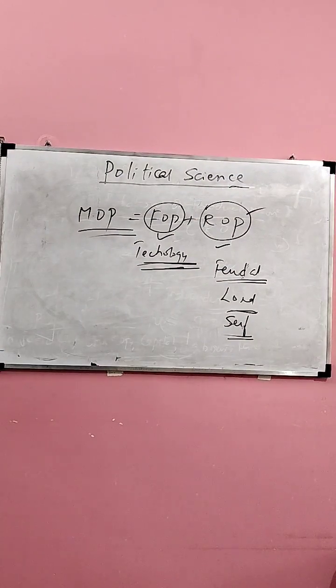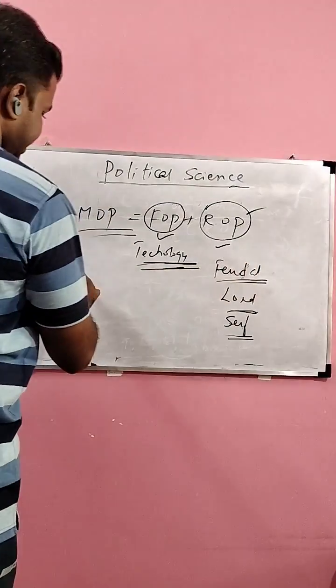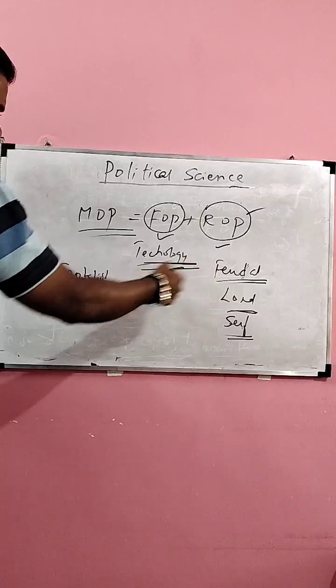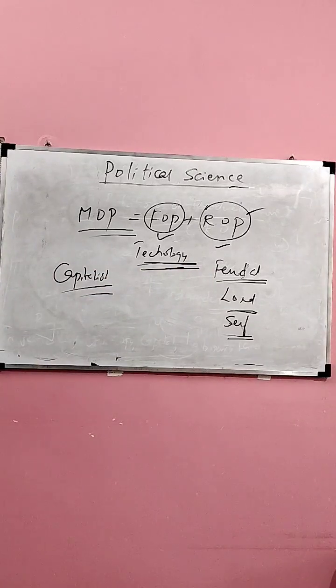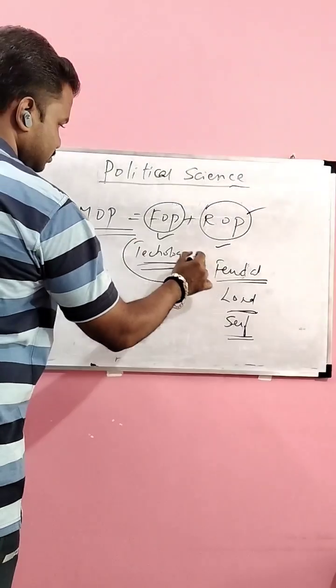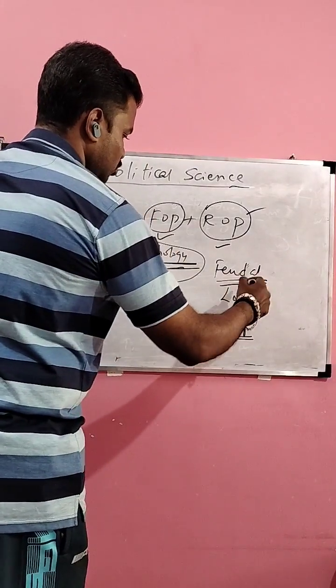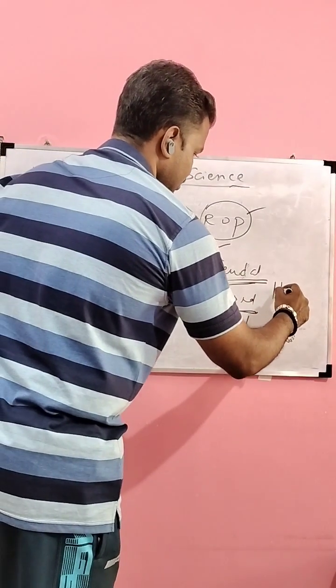Okay? After feudal society came the capitalist society. Now what led to capitalism? It was change of technology. It is told that the hand mill led to the feudal lord, the steam mill led to the capitalist. So what technology is being used by the lord in the feudal system?